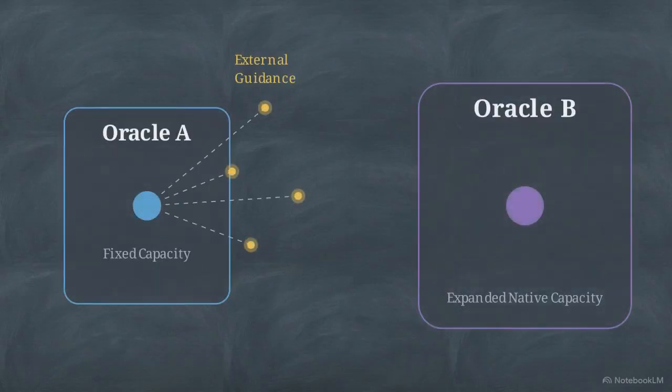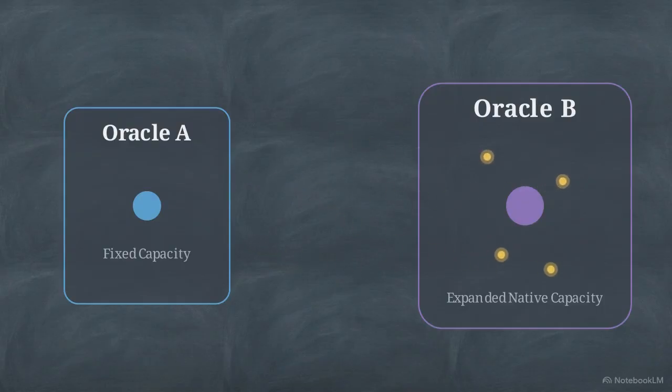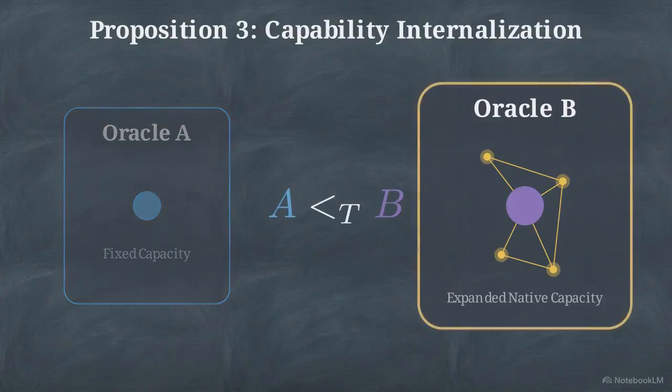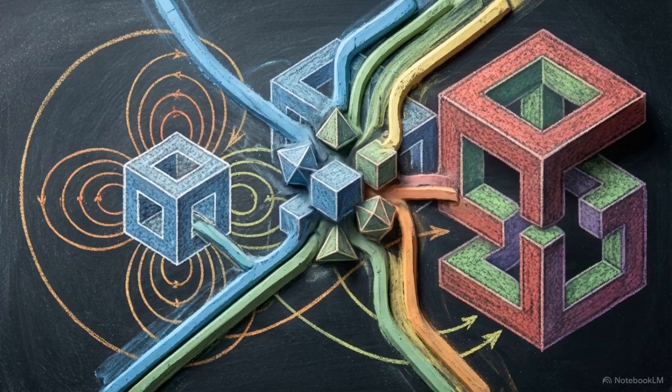This new regime natively performs what previously required external prompting and scaffolding. Proposition 3 mathematically proves that if a successor system capability internalizes a previously externally essential task, it occupies a strictly stronger relative level. System B dominates System A. True recursive improvement requires internalizing external reality to forge a computationally superior successor.